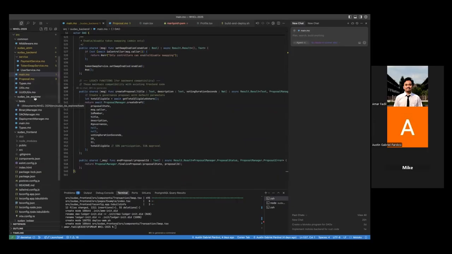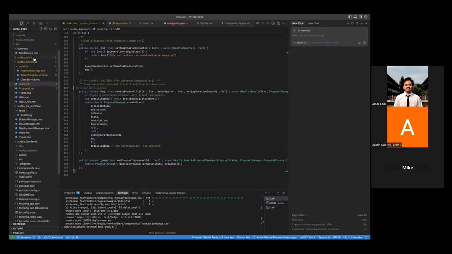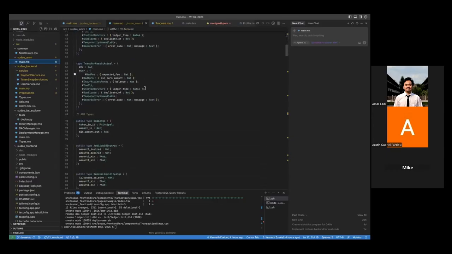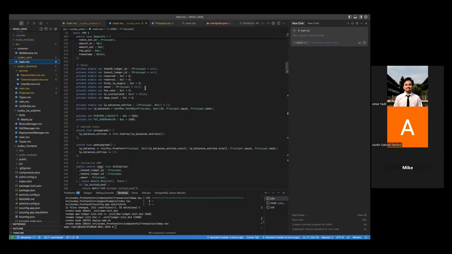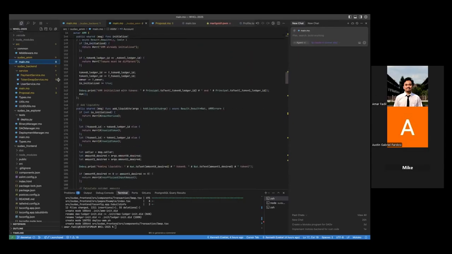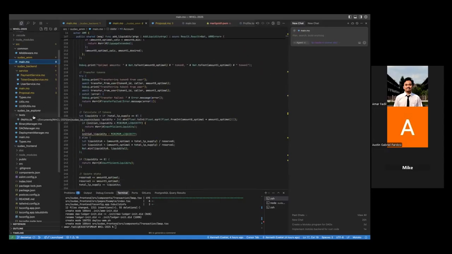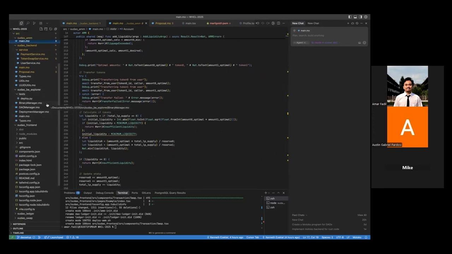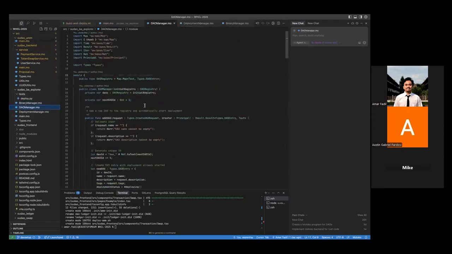Okay, so the next one is sudo IMM, which is basically how the transfer and the swap itself will work. So the implementation is in here for the swap, and sudo backend will eventually call the sudo IMM to manage the swap token mechanism. And lastly, we also have sudo BA Explorer, which is managing the listing of the DAO itself.